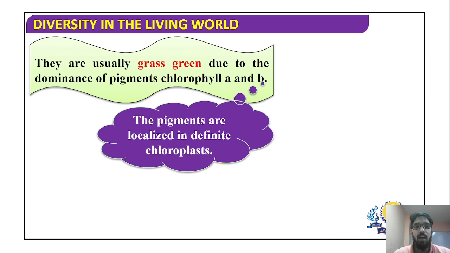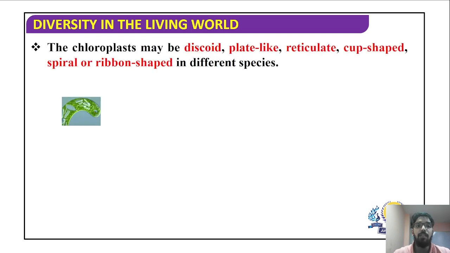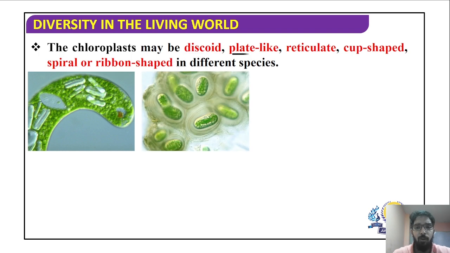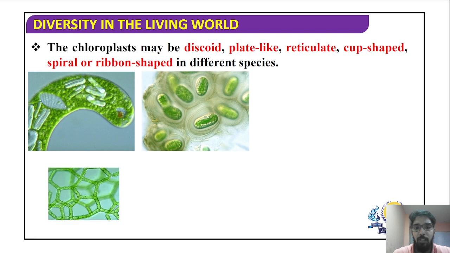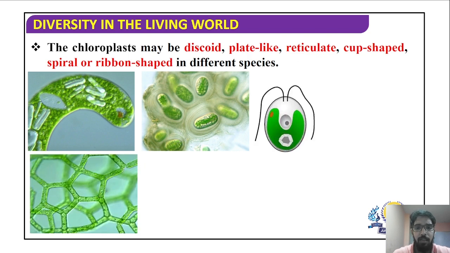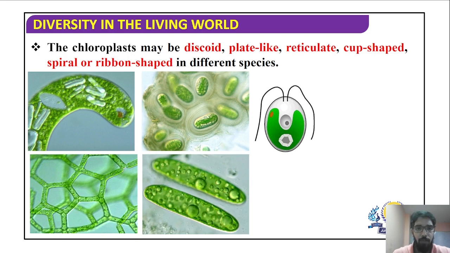The pigments are generally localized in definite cell organelles called as chloroplasts. In algae, chloroplasts are of different shapes. We can see discoid shaped chloroplasts, we can see plate-like chloroplasts, we can also see reticulate type of chloroplast. We can see cup-shaped chloroplast and even spiral or ribbon-shaped chloroplast. So different shapes of chloroplast is present in different species of algae.